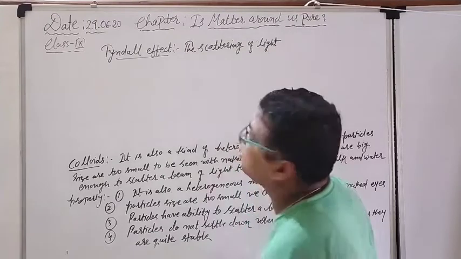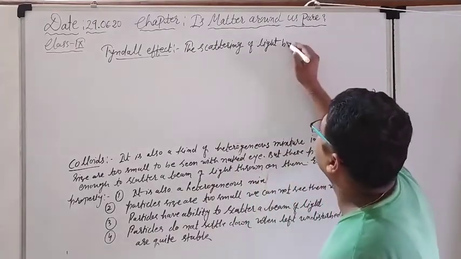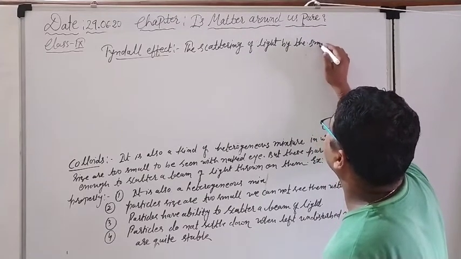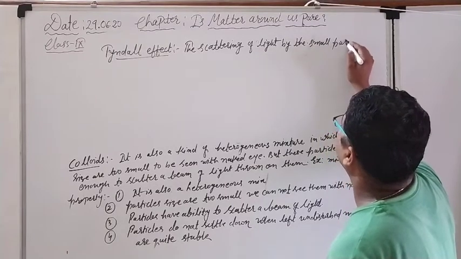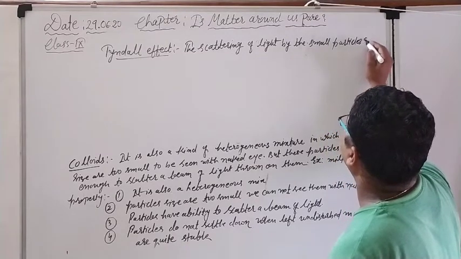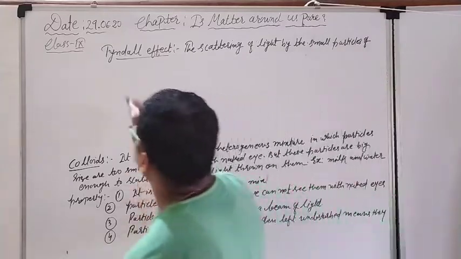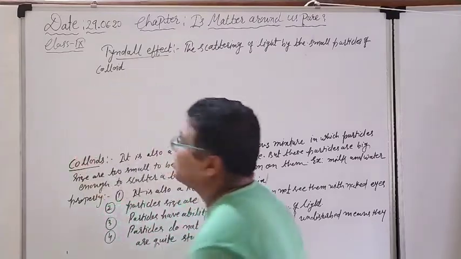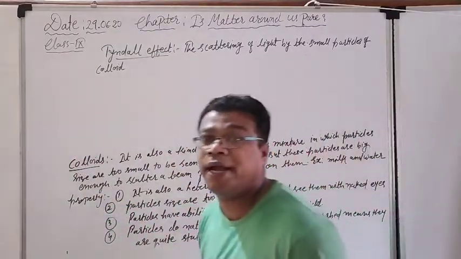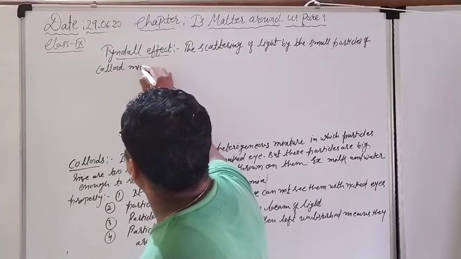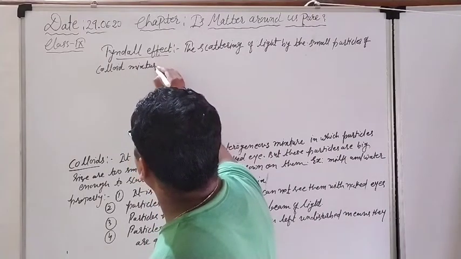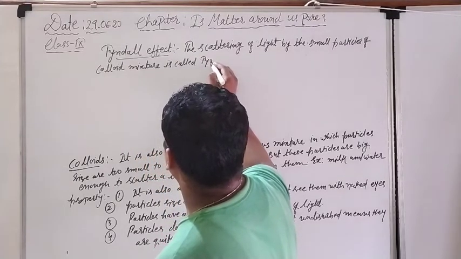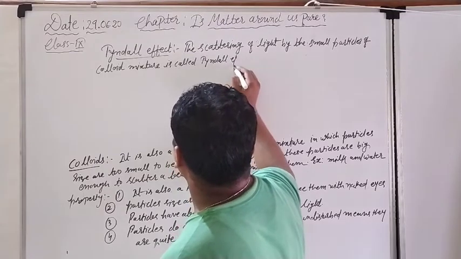The scattering of light by the small particles of the colloid mixture is called the Tyndall effect.